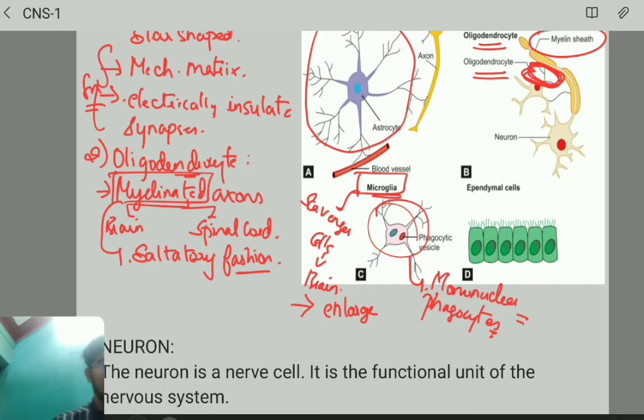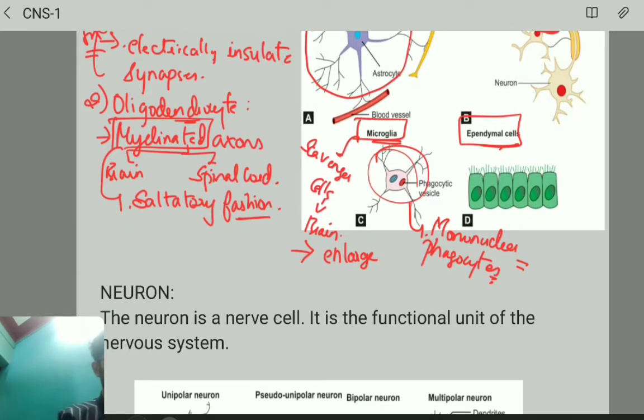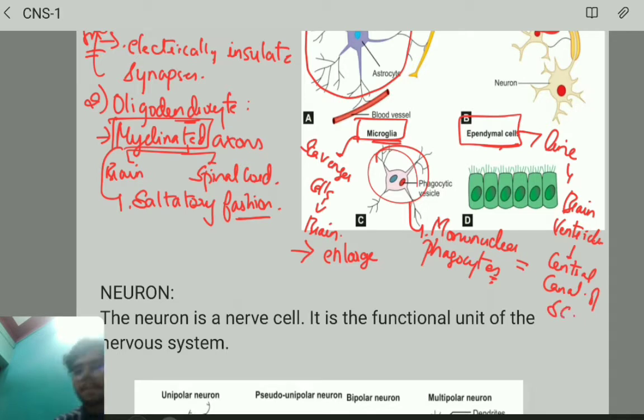Next we have ependymal cells. What are ependymal cells? Listen carefully. These line the surface of the brain ventricles, very important, as well as the central canal of the spinal cord.